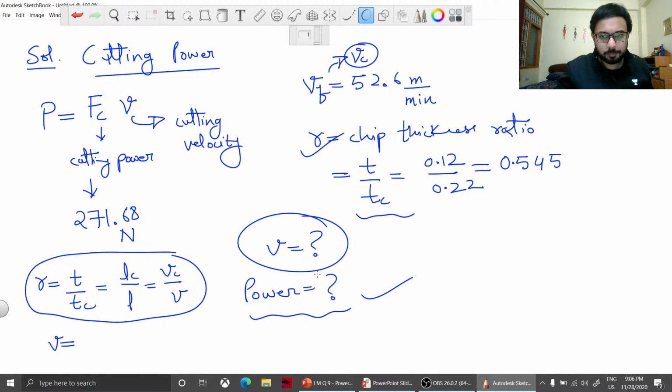So 96.5, you are calculating it. So it is coming out 96.5 only. That is very good. Now what will be the value of power? For the value of power, we simply multiply the force we have calculated, 27.68, with the velocity which you have calculated right now, to provide me the answer.